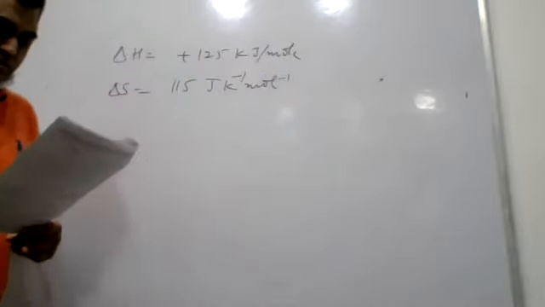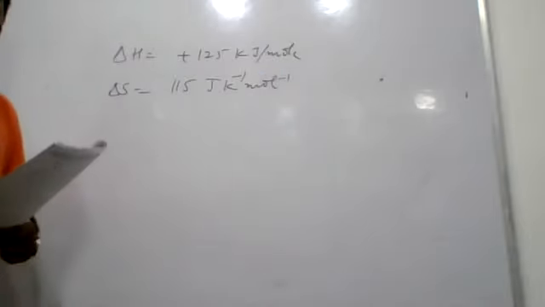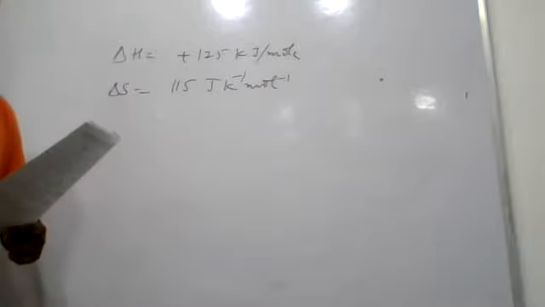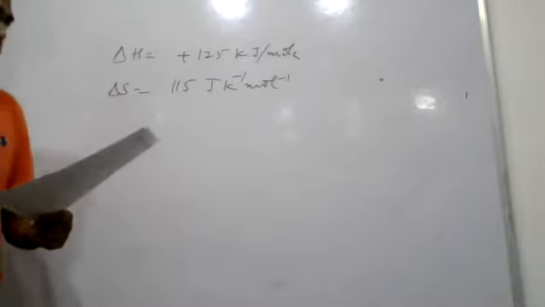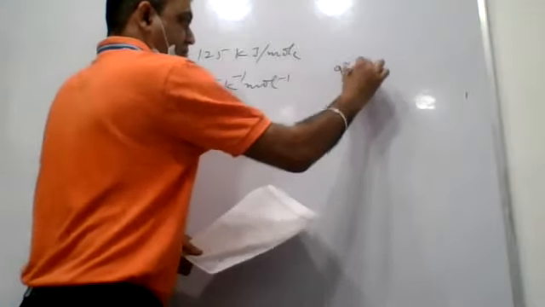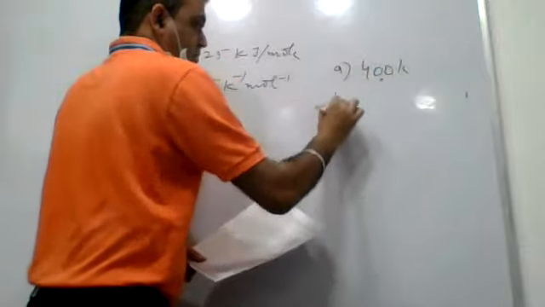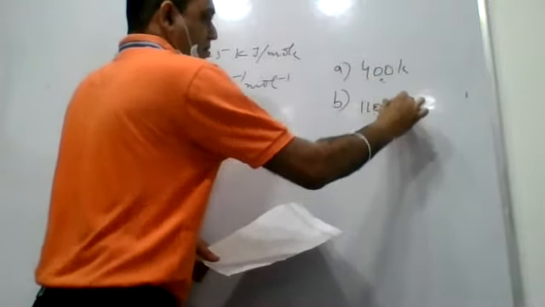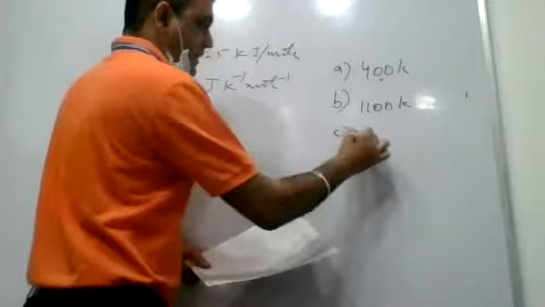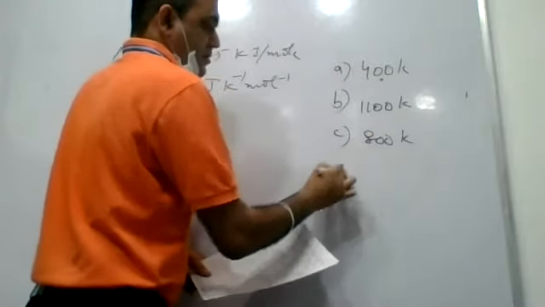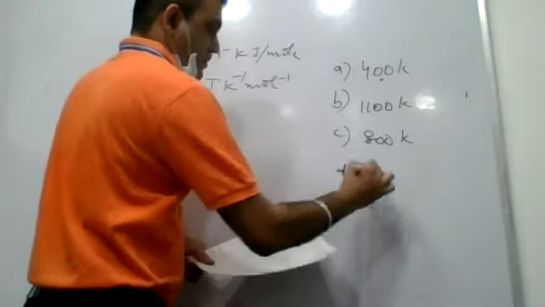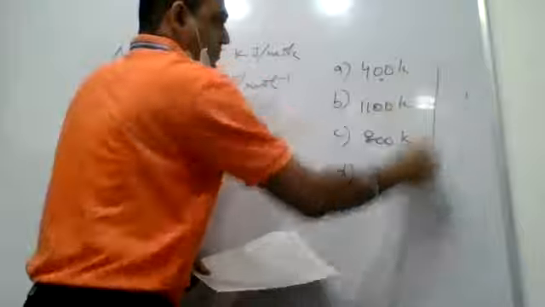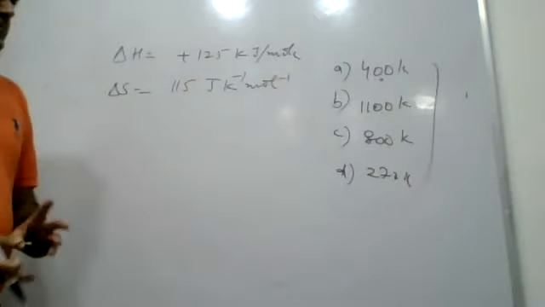You are then given 4 options with respect to temperature. I have to pick at what temperature the reaction will be spontaneous. One option is 400 Kelvin. Second option is 1100 Kelvin. Third option is 800 Kelvin. And the fourth option is 273 Kelvin.